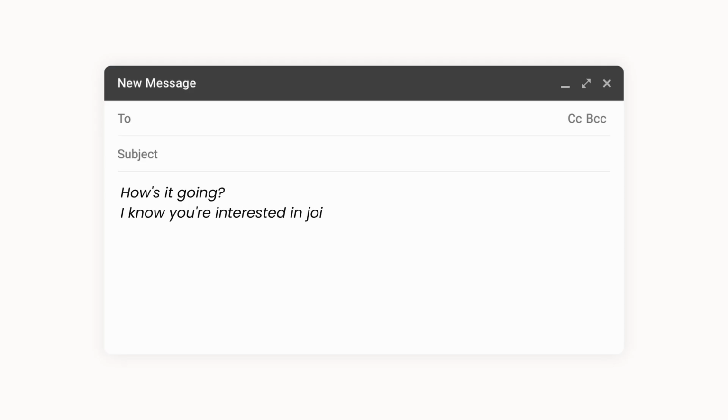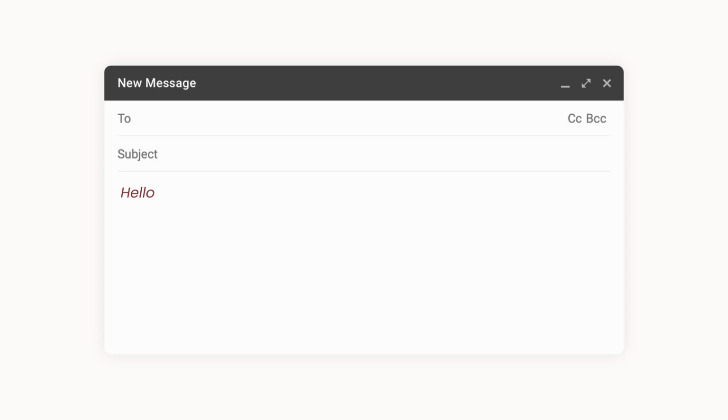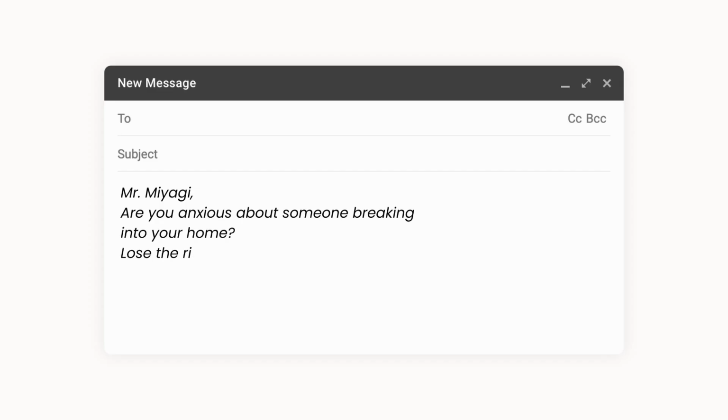Also, talking about joining anything or any sort of exclusiveness or memberships is not a great idea. One of the funnier words on the list is hello. I don't know why, I guess you just have to get straight to the point. I can respect that, you know. Don't waste your recipient's time. Nobody wants to be on the opposite end of a boring message. Also, words like home, lose, or risk, very popular but also can negatively affect your deliverability. And yeah, basically anything salesy, avoid that sort of tone.